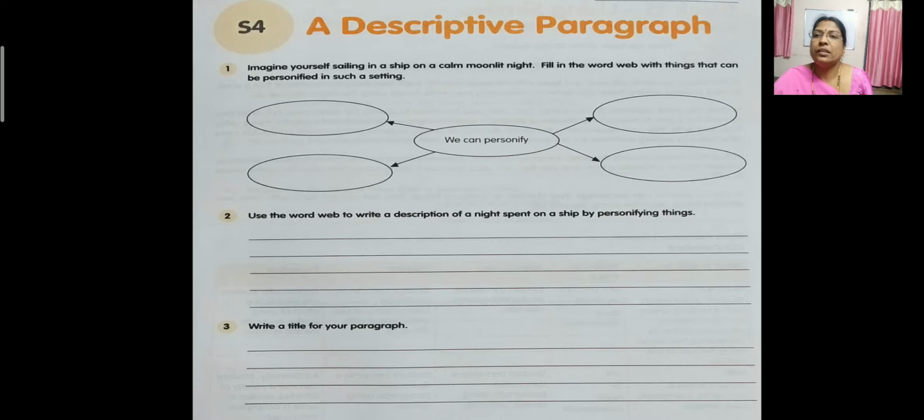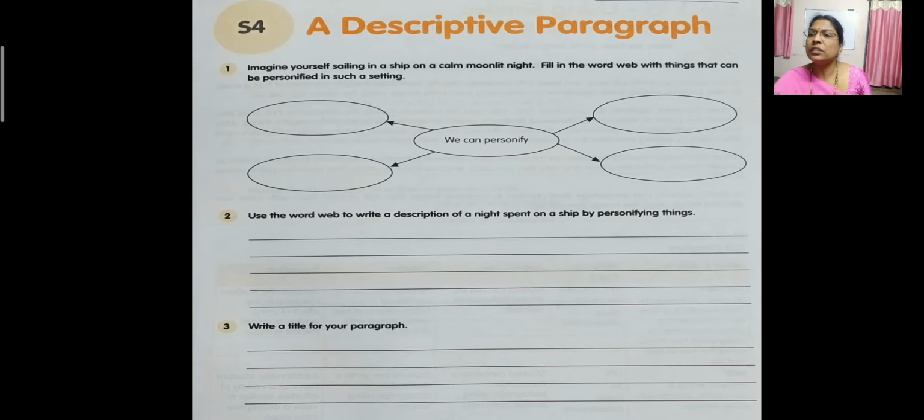So now let us write the word web. So what can we personify here? Calm night. So calm night can be personified. You can write in one, calm night, and quiet sea, blowing wind, yes, stars, twinkling stars. So for all this you can personify. Okay, so stars will be twinkling. So twinkling stars, you can personify them. Then calm night, you can personify. Quiet sea, okay, and flowing water, still mountains, swaying trees. So all this you can personify, children.